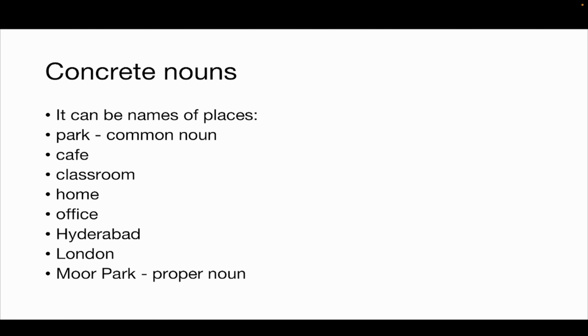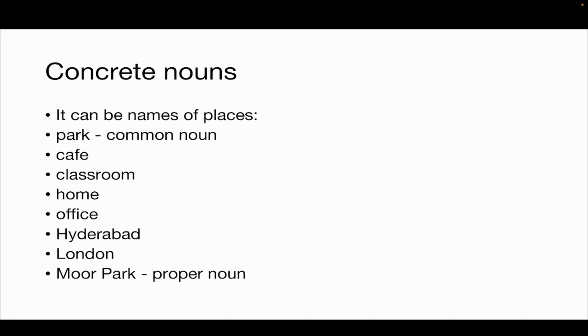Now there can be names of places as well. For example, park. Park is a common noun because it can refer to any park. We are not talking about one particular park. But if you look at the word Moor Park, it is the name of a specific park. For that reason, you always have the proper nouns spelled out with the first letter as capitals. The first letters are capitalized in proper nouns. So Moor Park, the M and P are capitals. Same goes for names of cities, places, people, anything. So here we have names of places such as Hyderabad and London. So these are the names of cities. So you have the first letters capital.